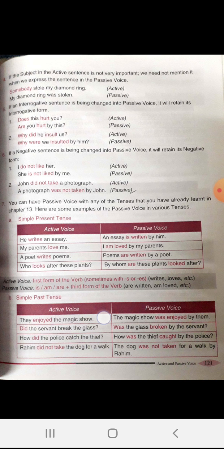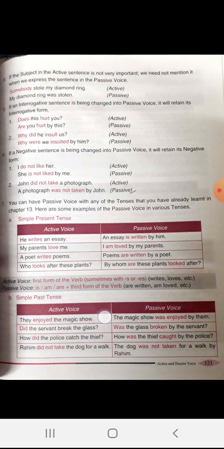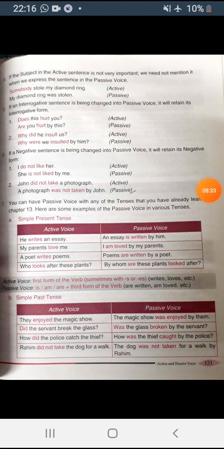Next is a poet writes poems. Now see the object, poems. Poems is in the plural form. So with the plural object, we will use a plural verb. So poems are written by a poet.